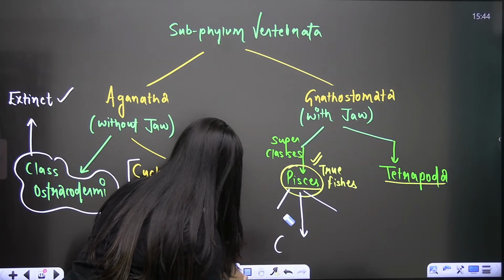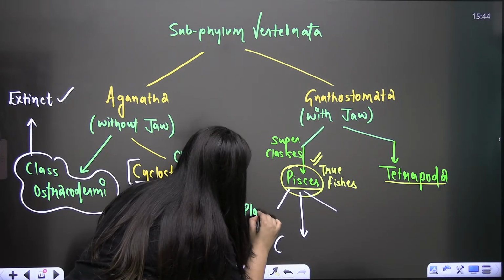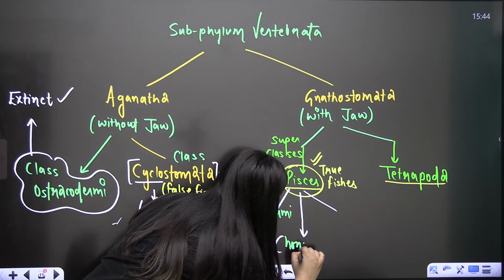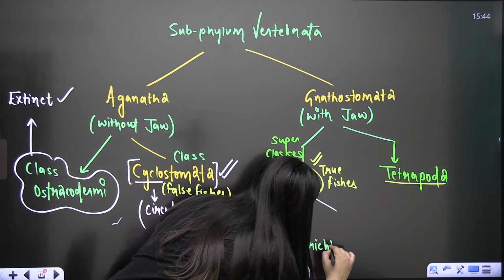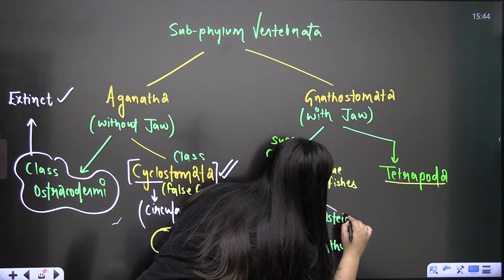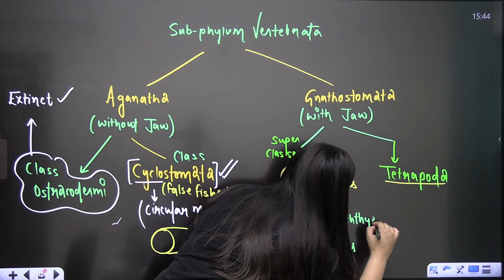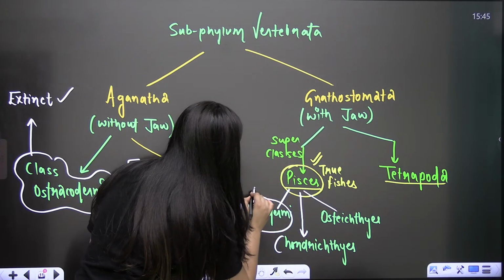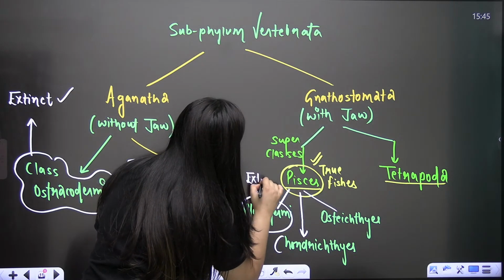Chondrichthyes include your cartilaginous fishes, Osteichthyes include your bony fishes. So these are the true fishes that we need to discuss. And again, the Placodermi here is also extinct.